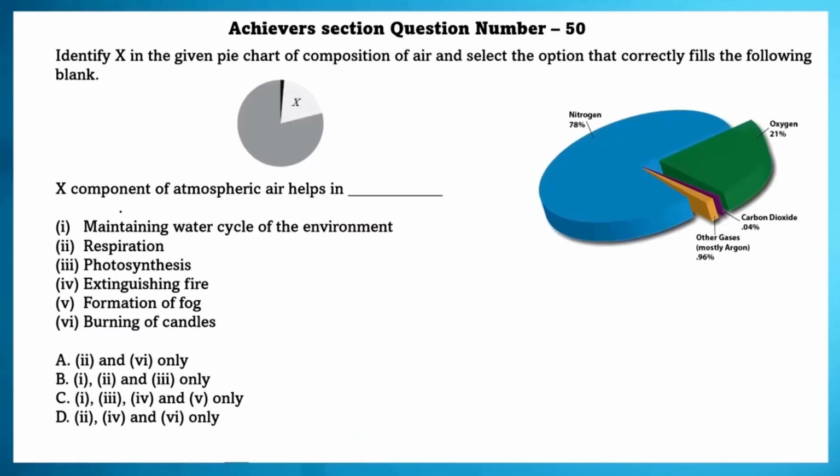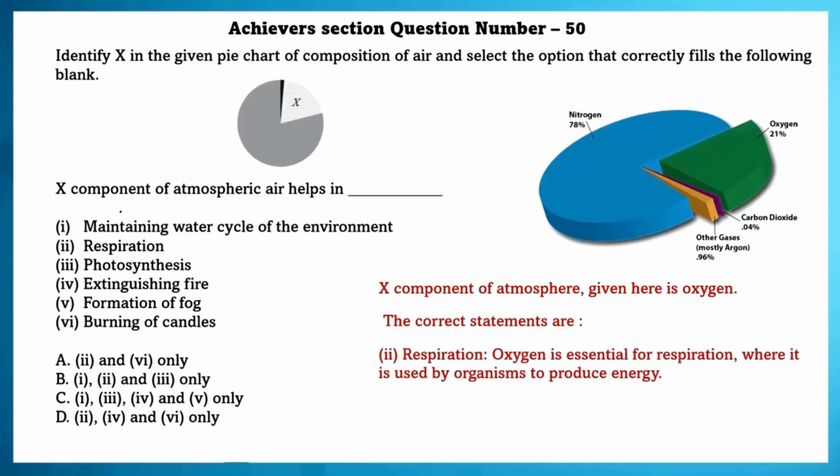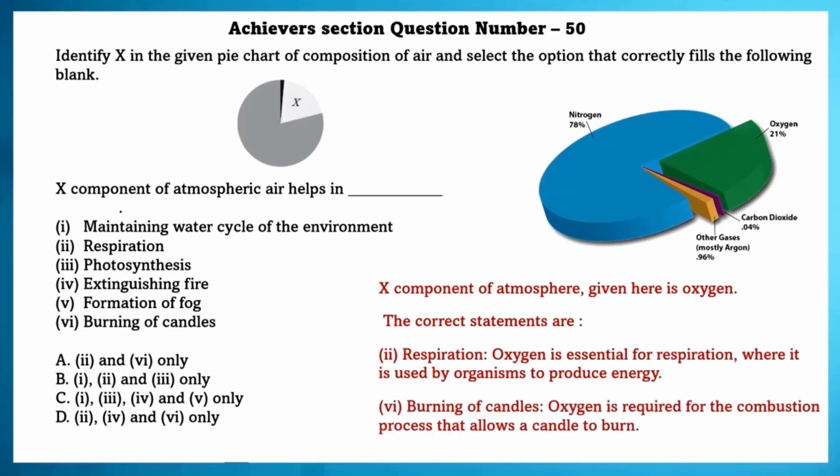Achiever section question number 50. Identify X in the given pie chart of composition of air and select the option that correctly fills the following blank. X component of atmospheric air helps in. X component of atmosphere given here is oxygen. The correct statements are: second one, respiration. Oxygen is essential for respiration where it is used by organisms to produce energy. Sixth one, burning of candles. Oxygen is required for the combustion process that allows a candle to burn. So only the second and sixth options are correct.